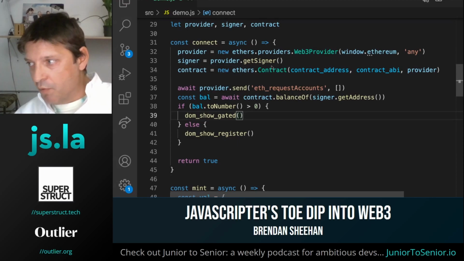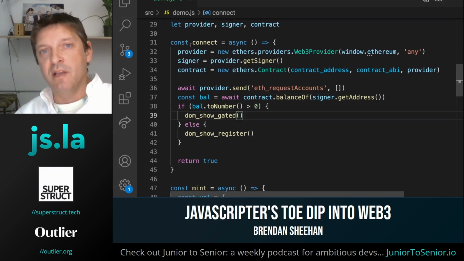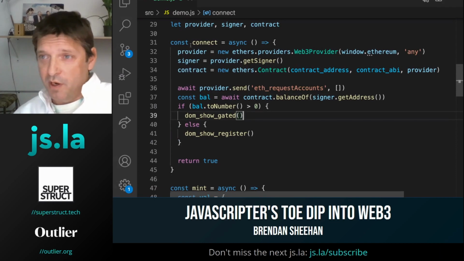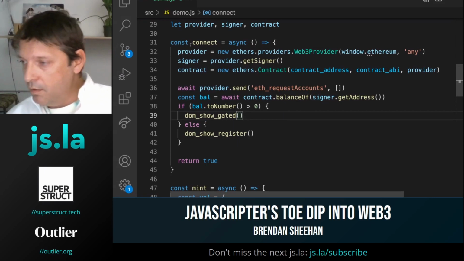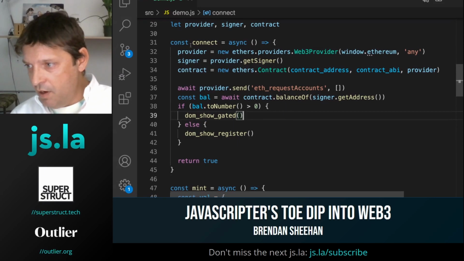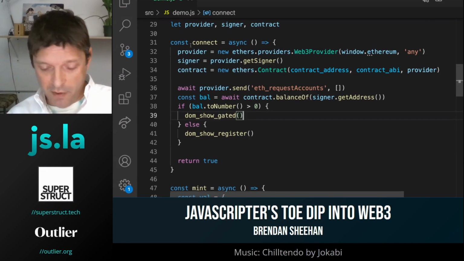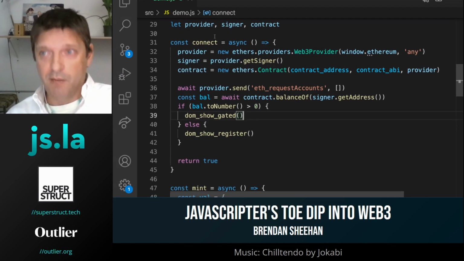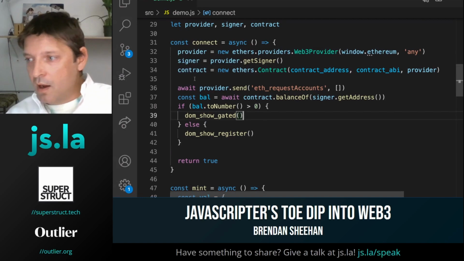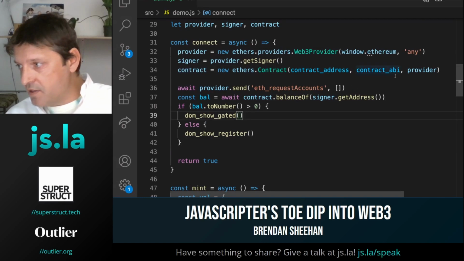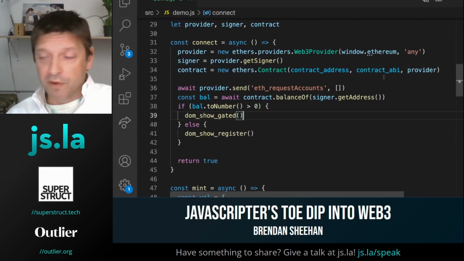So I'll just briefly go over what we're seeing here. First things first is provider, and that is our connection to the Ethereum blockchain. For our purposes, we're going to tap into our user's wallet and pull in our connection that way. The signer is a representation of the user, and we're going to need the signer to approve transactions like minting our NFT. And the contract is the contract we're interacting with. You see here, we're taking the address, the ABI, and the provider, and we're just asking Ethers if we can please interact with this contract, which is what we're going to do.